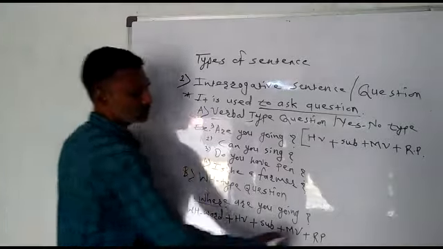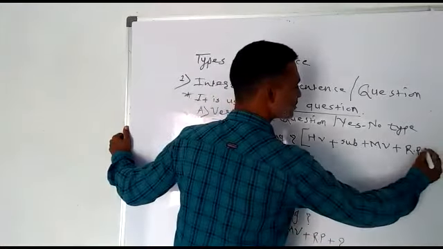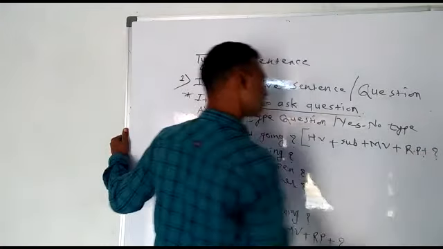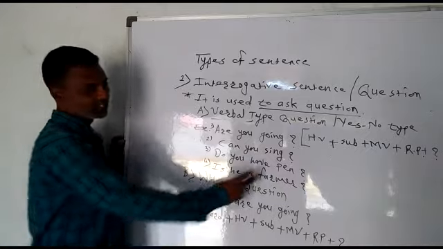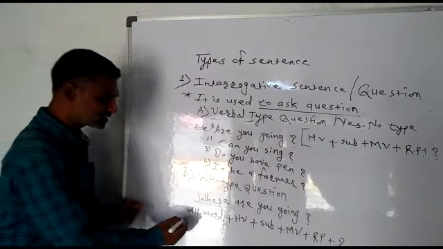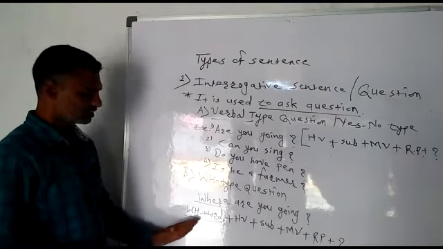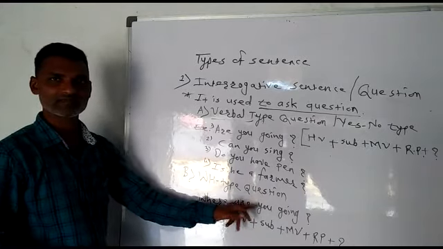And of course, plus there is a question mark. Here also plus question mark. So it is also important. So this structure and this structure both are the same. The only difference is that this WH word comes at the beginning in this type of sentence.